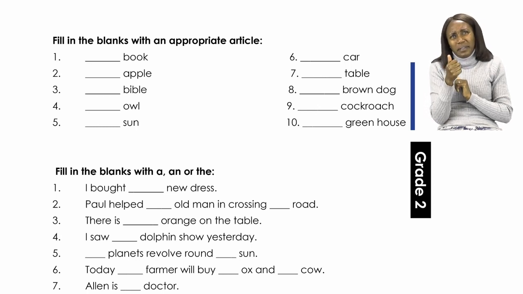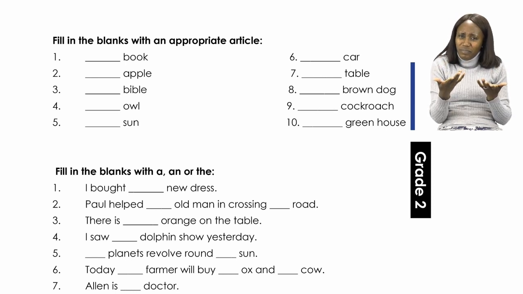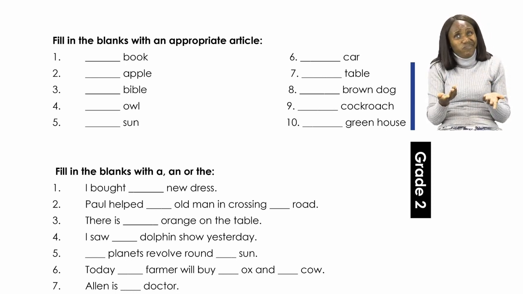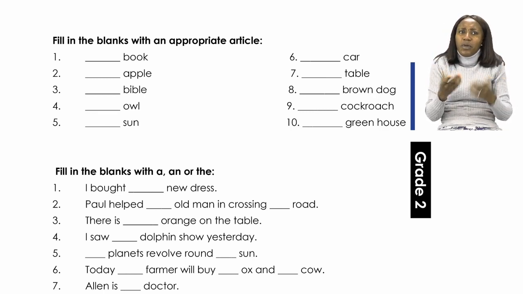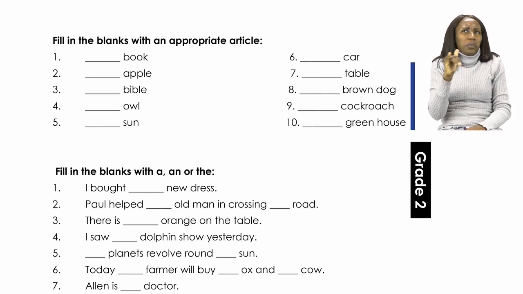Let's start again. I bought a new dress. Or will we say, I bought an new dress? Or will we say, I bought the new dress?